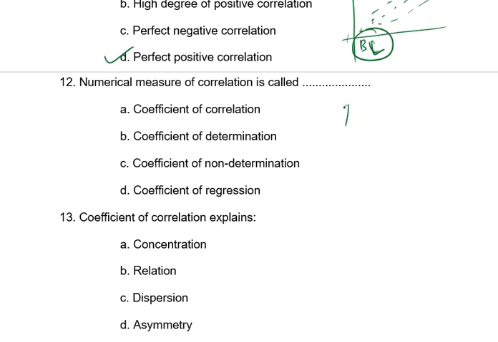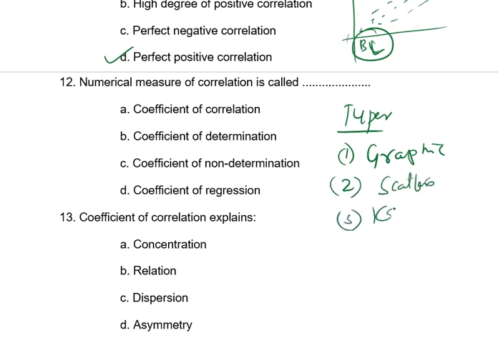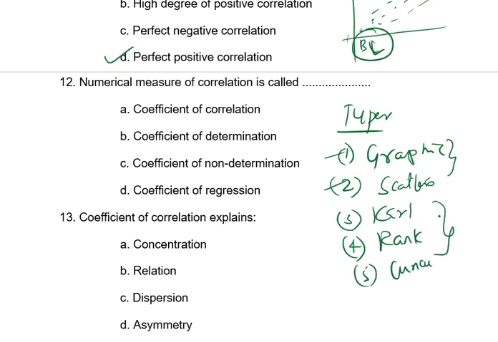I said the types of correlation: one is graph method, 2 is scatter diagram method, 3 is Karl Pearson, 4 is rank correlation, 5th is concurrent. Two are based on graph sheet, and these 3 are numerical, right?